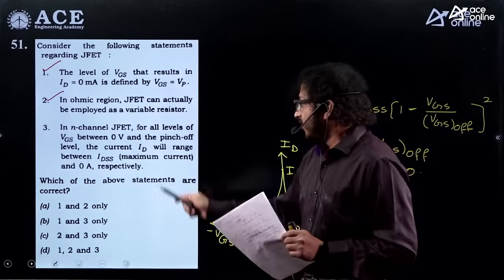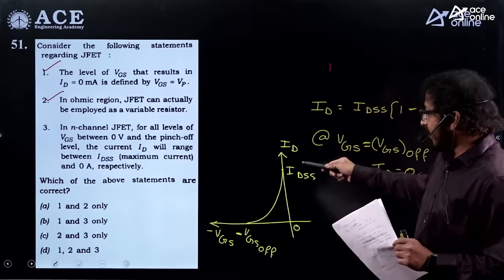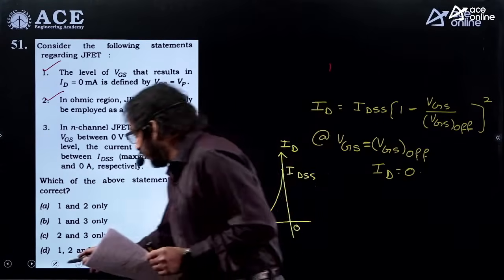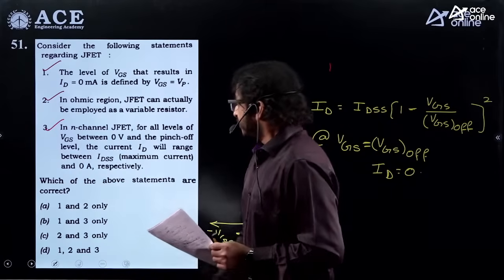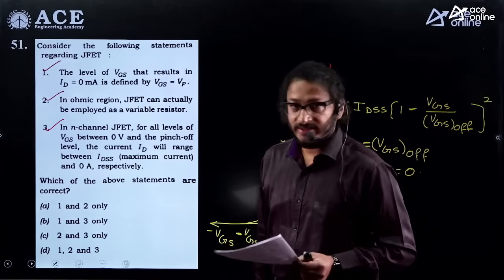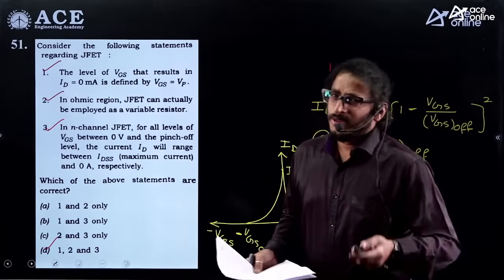0 to pinch-off level, the ID will range between 0 and pinch-off, which indicates IDSS to 0 value, IDSS to 0, absolutely true. So the third statement is true. Which of the following statements are correct? First, second, and the third are absolutely true for this given numerical. Yes, very easy questions, right?